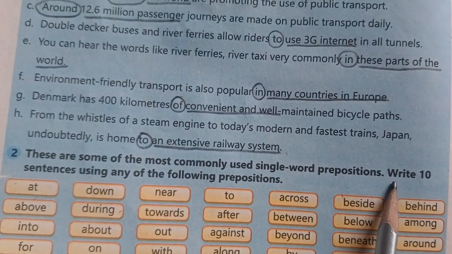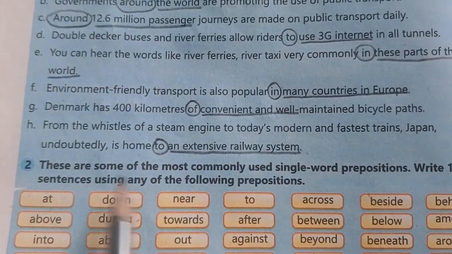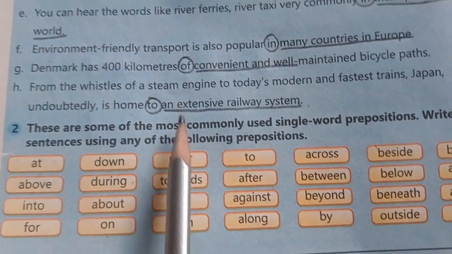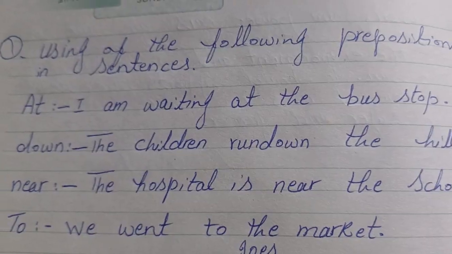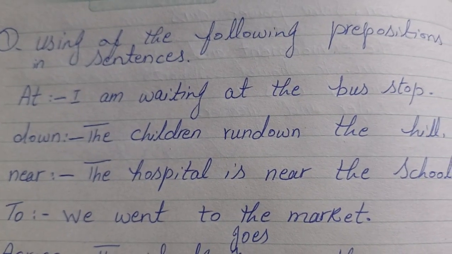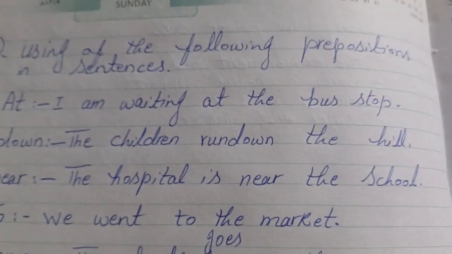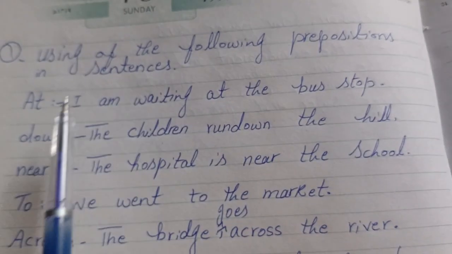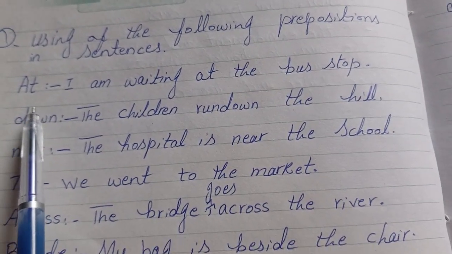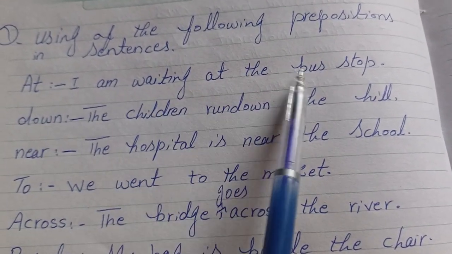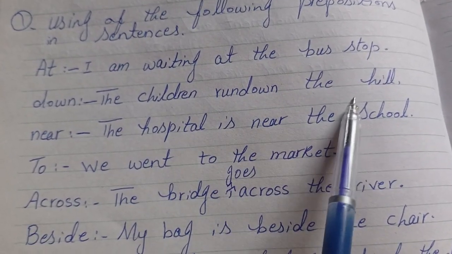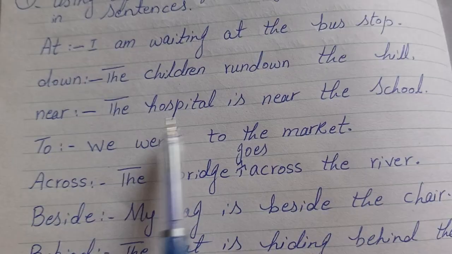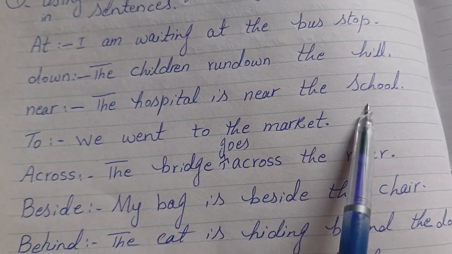So write 10 sentences. Here they write the 10 sentences, but I made all the sentences for you. These are the words which are mentioned in the books, and for you I make the sentences here. The first sentence is: I am waiting at the bus stop. Second, down: the children run down the hill. Third, near: the hospital is near the school.